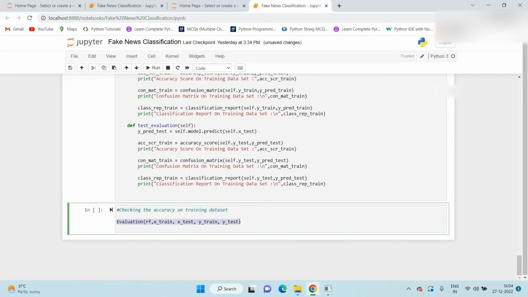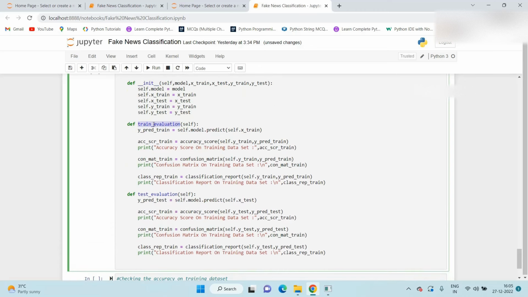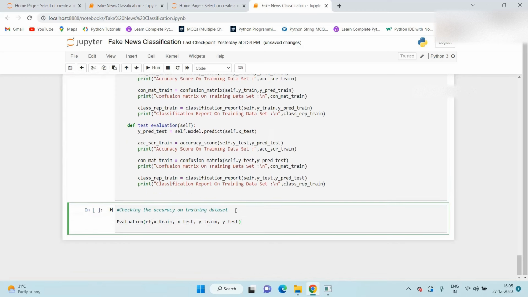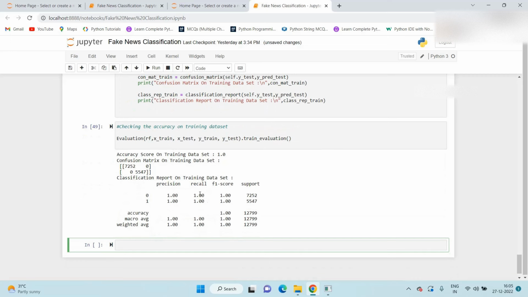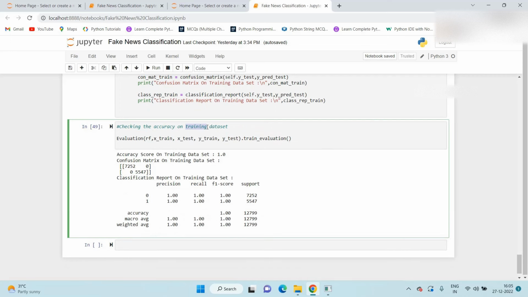First of all, we create our class object. Once the class object is created, along with it we call the train evaluation method. So just dot here, and after the dot, call the method train_evaluation. If we execute this, here is basically the training data set accuracy. The accuracy on the training data set is 1.0, which means we receive 100% accuracy.